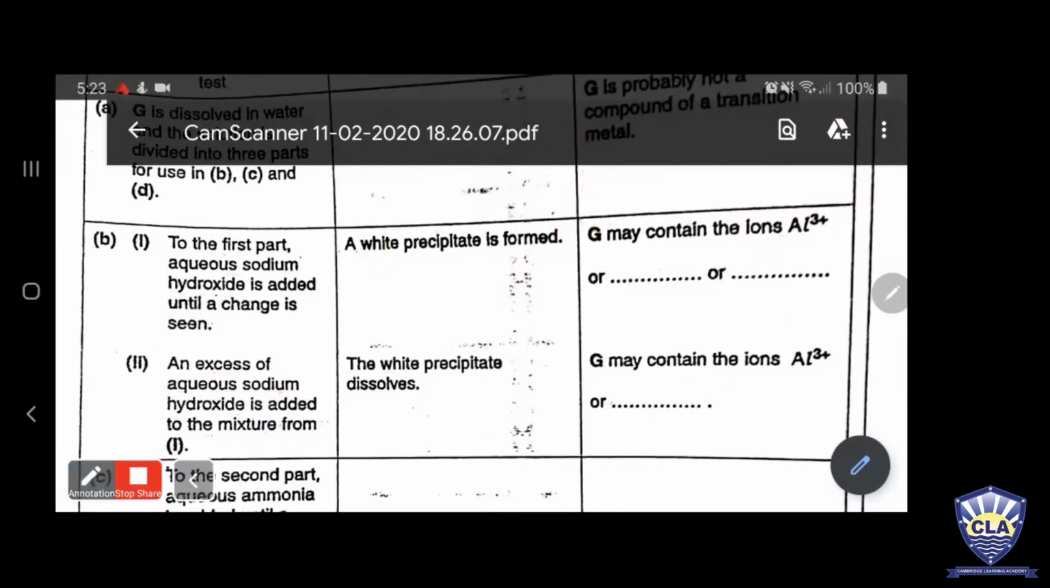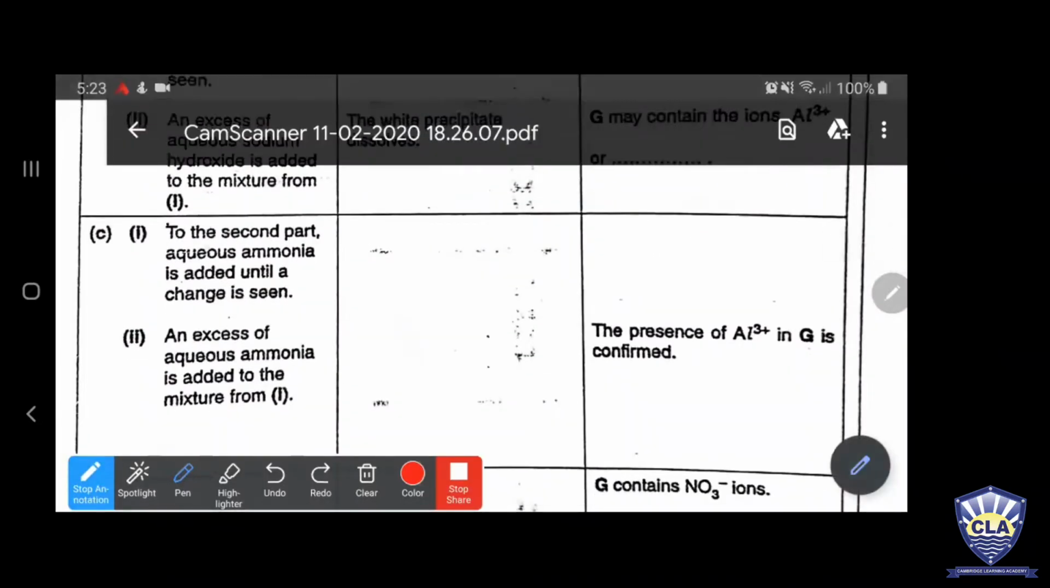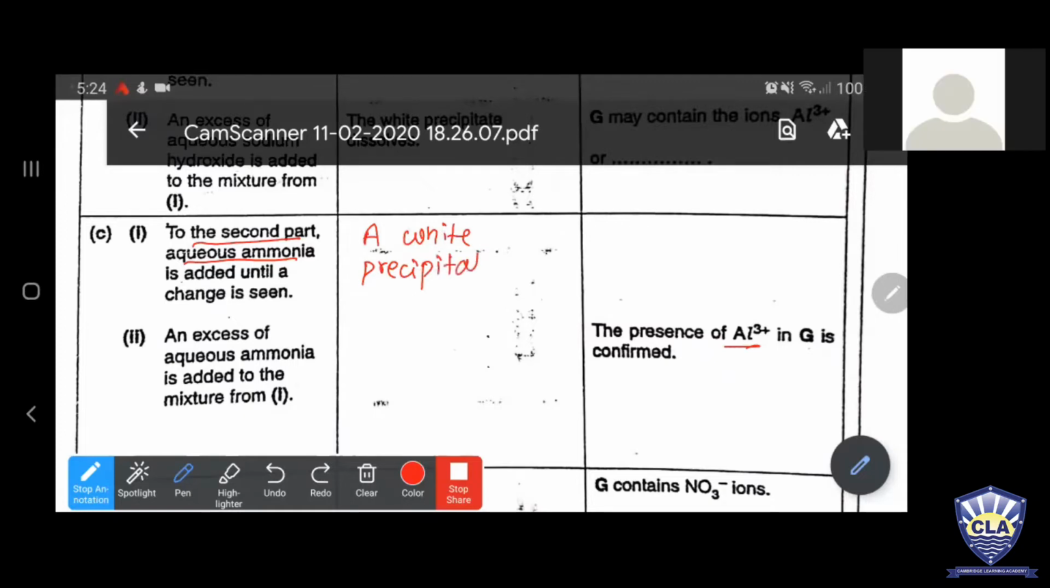Okay, the next thing, have a look up here. Now in the second part he has added aqueous ammonia. Aluminium forms a white precipitate, so you should write a white precipitate is formed. Maybe my spelling would be wrong, so don't worry, please make sure your spelling of precipitate is accurate. And the second thing, for aluminium you should learn the word SPSI, S for soluble, I for insoluble. Insoluble means the white precipitate is insoluble in excess.